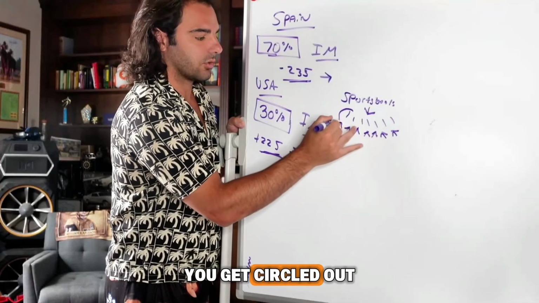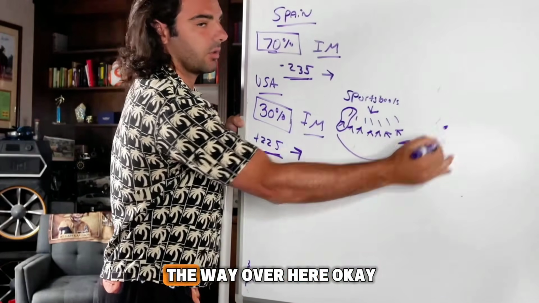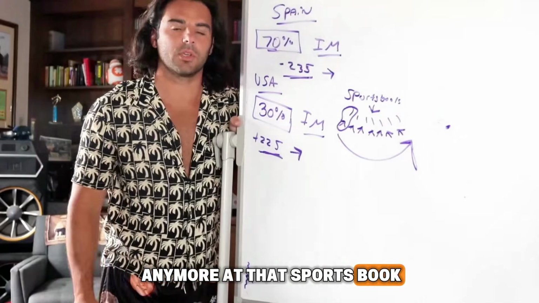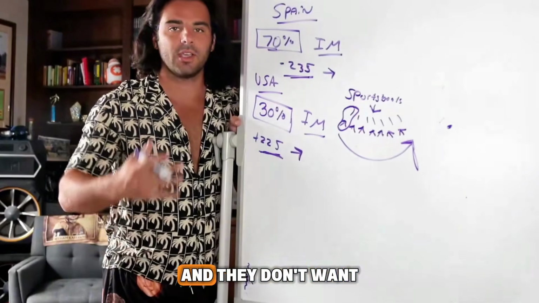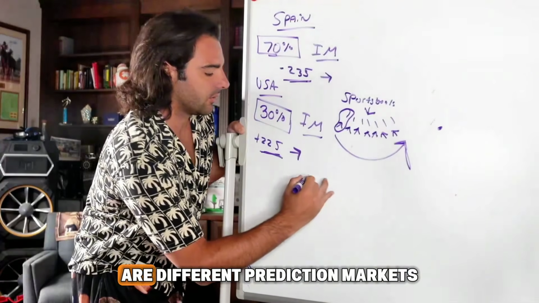You get circled out, and you get casted out, okay? They throw you all the way over here. You get casted out and you can't play anymore at that sportsbook because you're labeled as a winner, and they don't want nothing to do with you. Now, prediction markets, okay, are different.